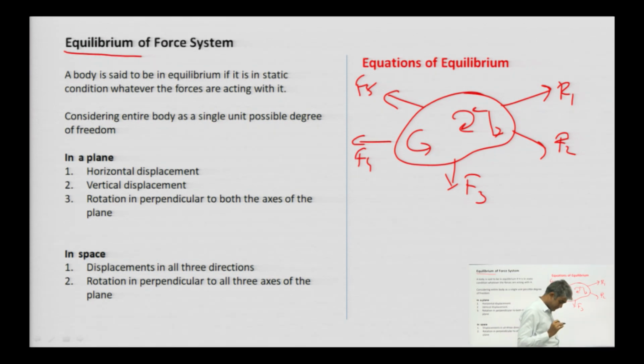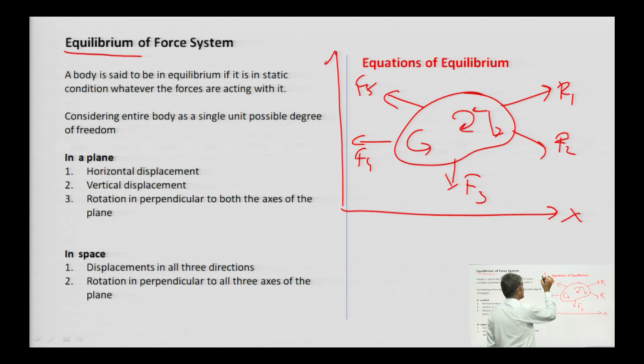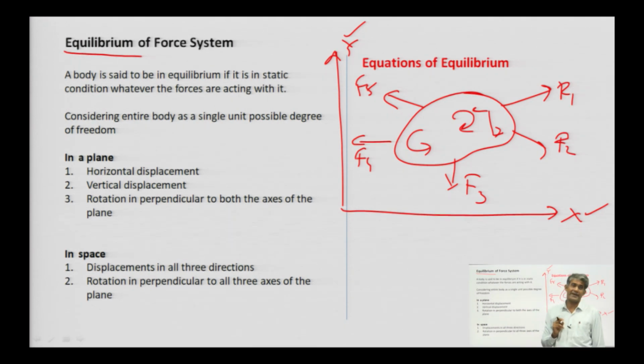If this body is not going to move in any direction, if this is axis x and this is axis y, if this body is not going to move in x direction, in y direction, and if this body is not going to rotate in any of the perpendicular direction of this horizontal and vertical axis, then this body is said to be in equilibrium.